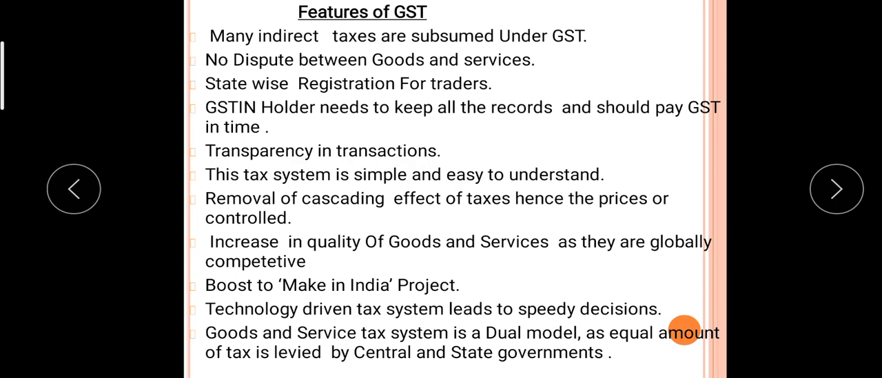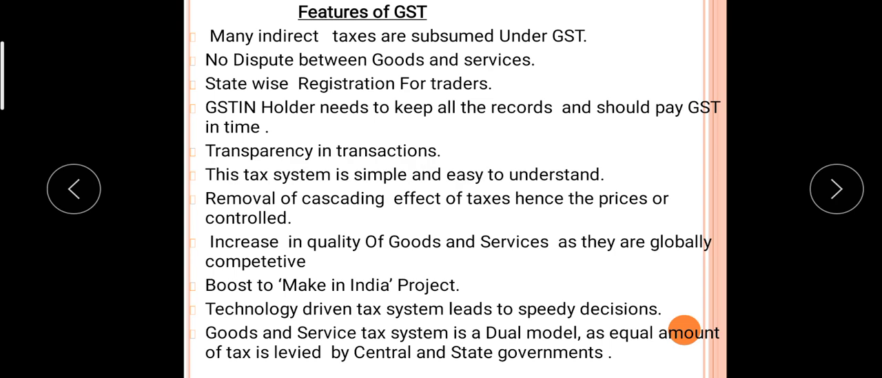Technology driven tax system leads to speedy decisions. Goods and service tax is a dual model, as an equal amount of tax is levied by the central and state government. In short, a very important thing is that the cascading effect of taxes is removed, because before GST we were paying tax on tax. That is removed and therefore the quality of goods is also increased